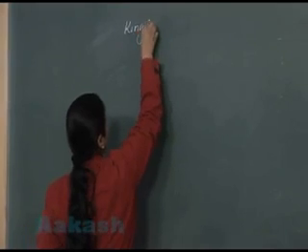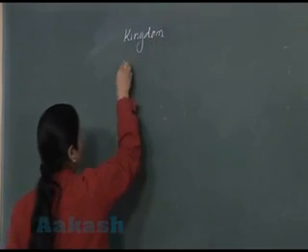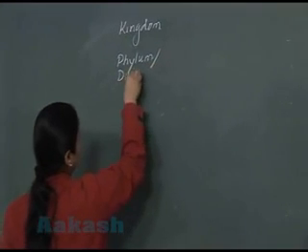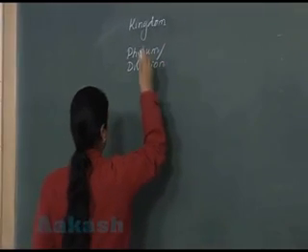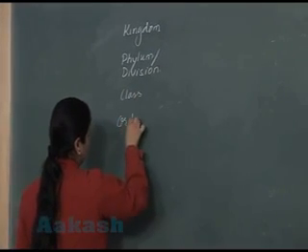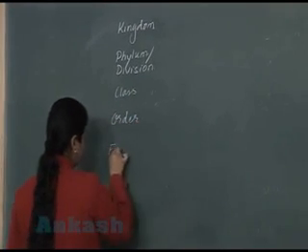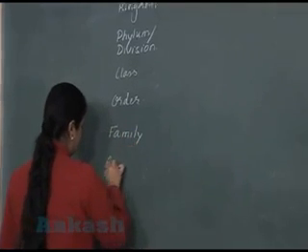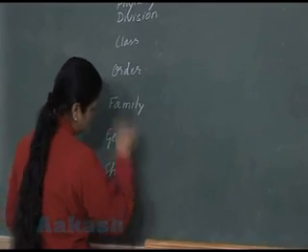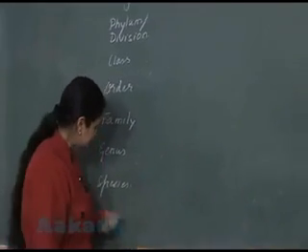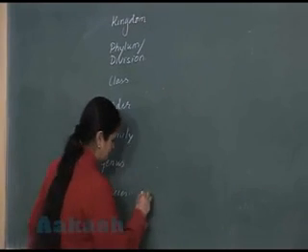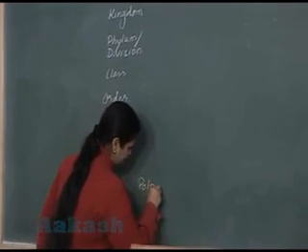Kingdom, phylum in the case of animals, division in the case of plants, then class, order, family, genus, and species. Right?